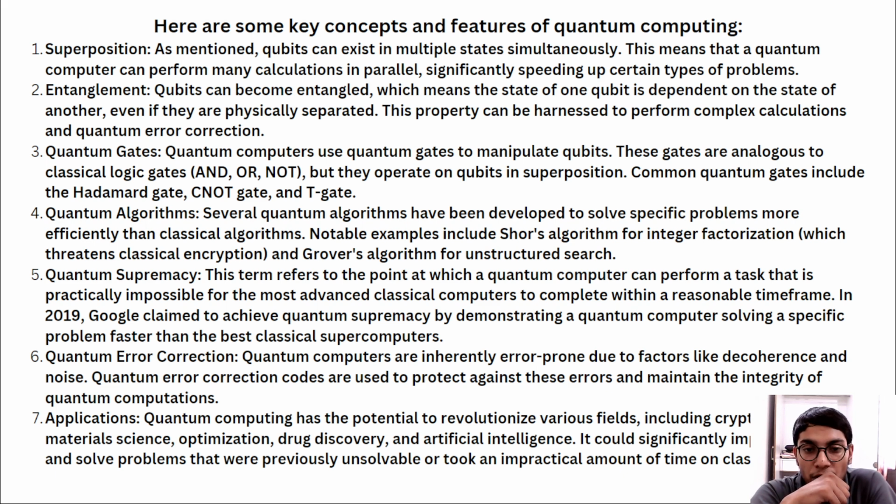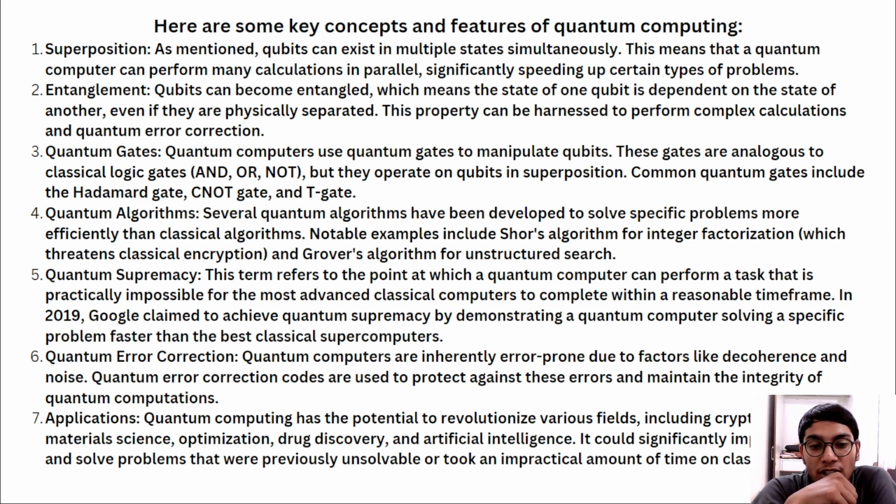This term refers to the point at which the quantum computer can perform a task that is practically impossible for the most advanced classical computer to complete within a reasonable time frame. In 2019, Google claimed to achieve quantum supremacy by demonstrating a quantum computer solving a specific problem faster than the best classical supercomputer.